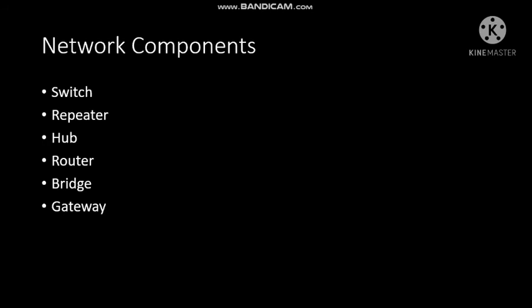Hubs are similar to switches, but the only difference between a switch and a hub is that a switch transmits the data to the destination computer, but a hub transmits the data to each and every computer of the network, and then the other computers will identify whether that data is meant for them or not. If it is not meant for them, they will discard it, and the computer for which it is meant will use it. So a hub is also sometimes known as a dumb switch.